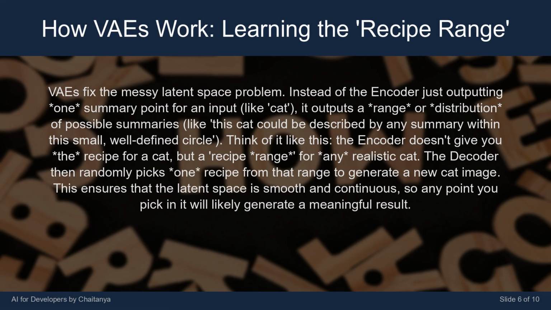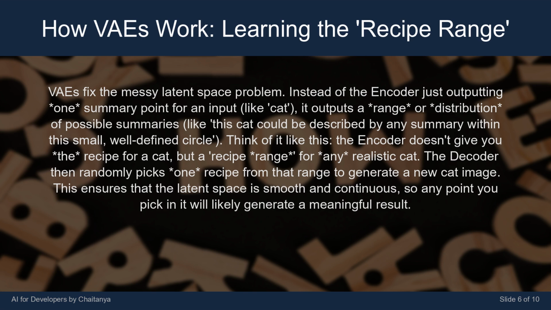VAEs fix the messy latent space problem. Instead of the encoder just outputting one summary point for an input, like cat, it outputs a range or distribution of possible summaries. Like this cat could be described by any summary within this small, well-defined circle. Think of it like this.